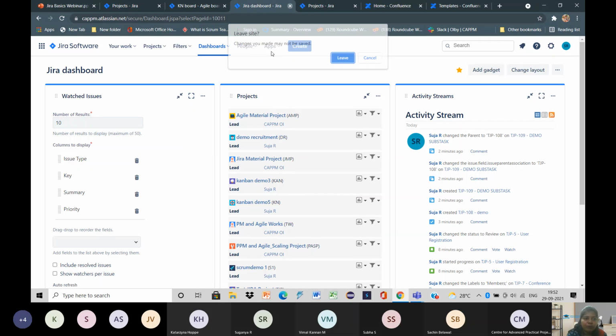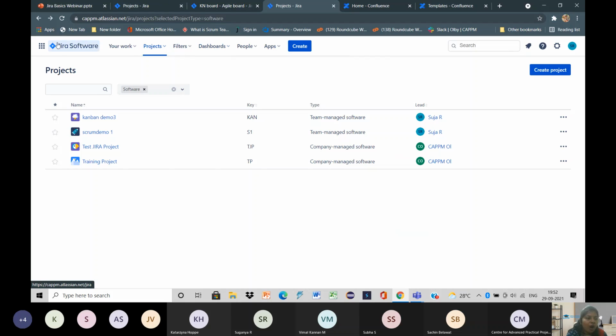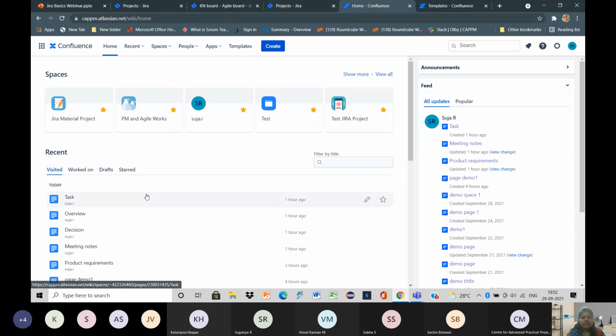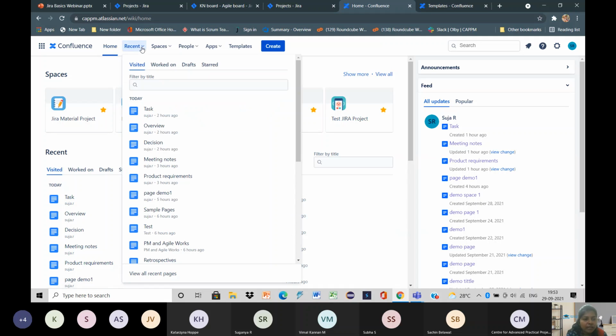Next I will take you to Confluence. To get there, we have to go to this application switcher and select Confluence, which will take us to this page. This is the home page of Confluence. Here we have a home option which takes us to the home page. Then we have recent, where we can see what we have visited and worked on, and drafts.